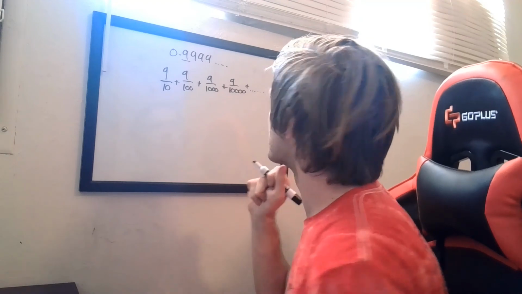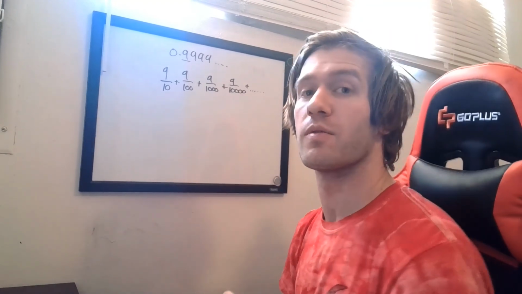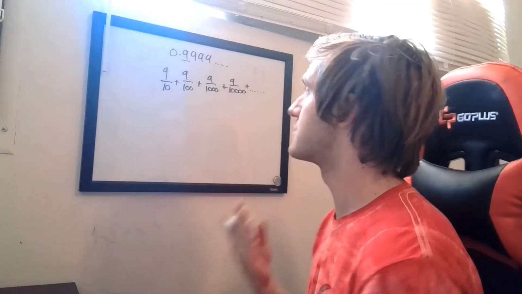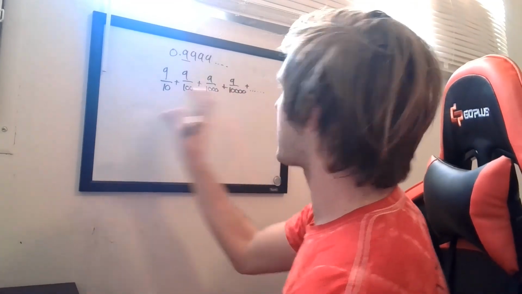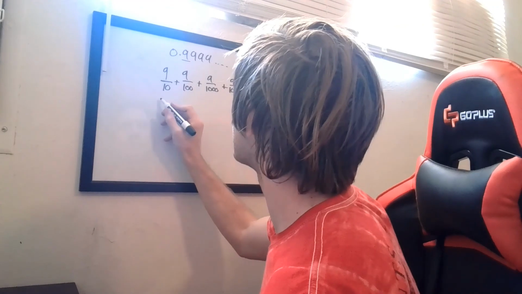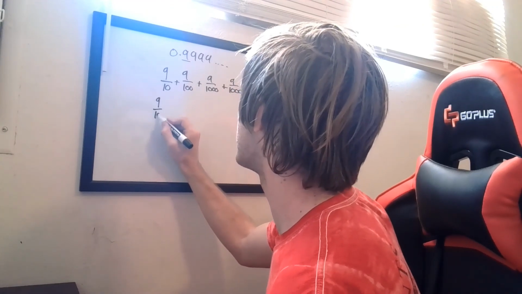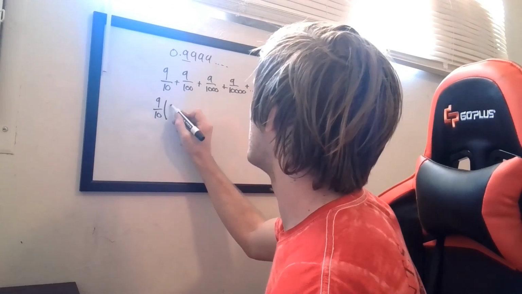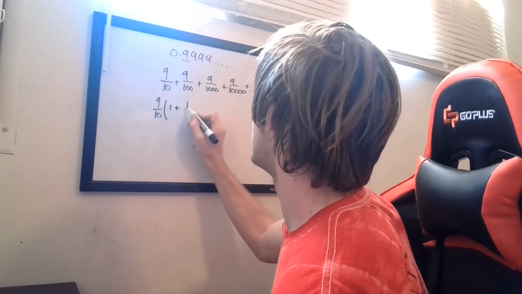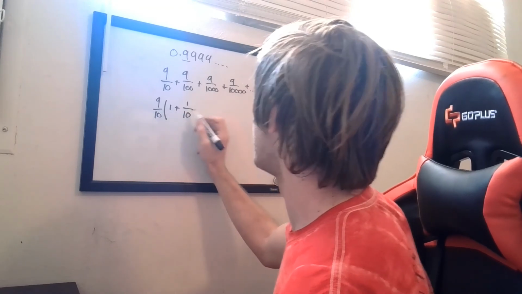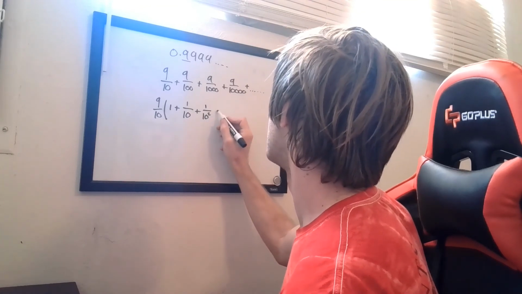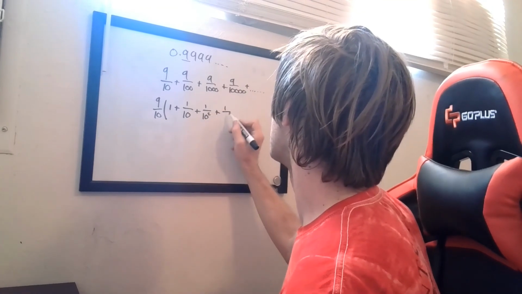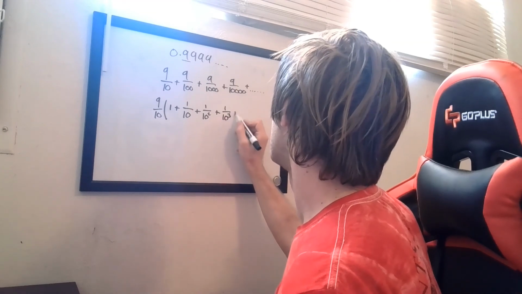Alright, so to get our common ratio, the next step we should take is to pull out our common ratio. So let's just factor out 9 over 10 here. So let's factor this out, 9 over 10, and we're going to get 1 plus 1 over 10 plus 1 over 10 squared plus 1 over 10 cubed plus dot dot dot.